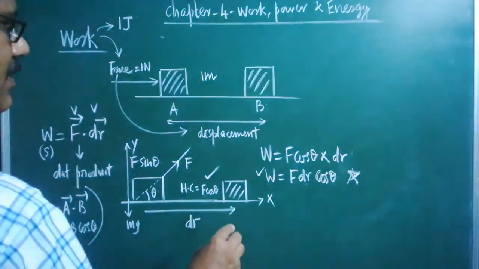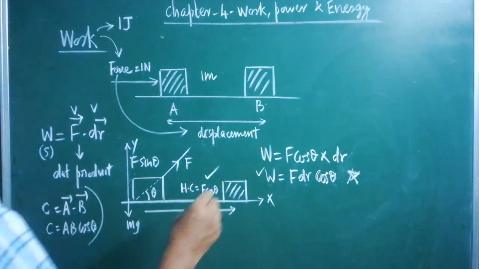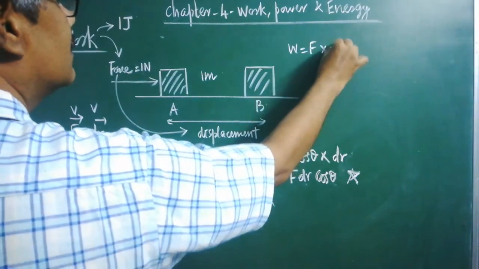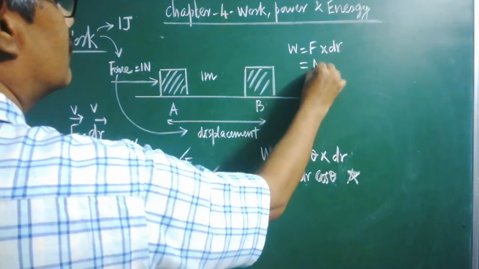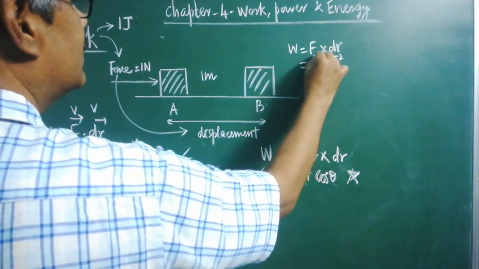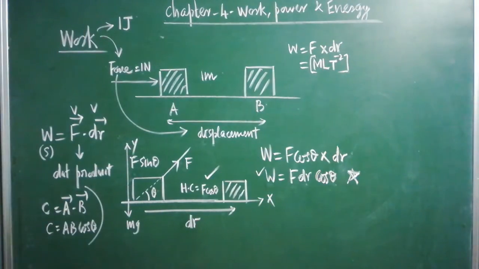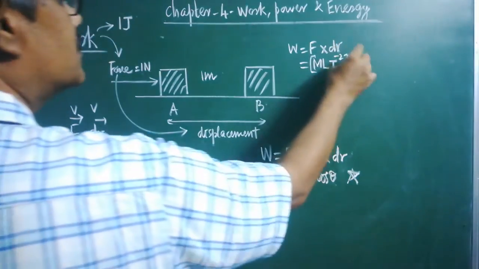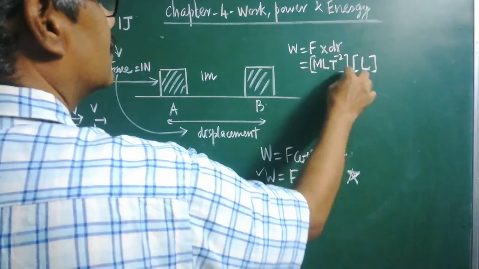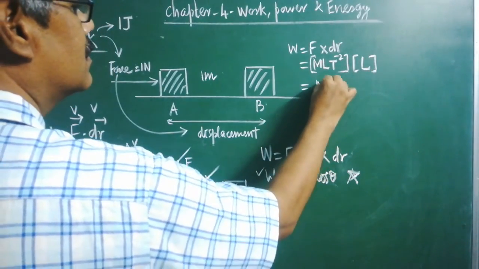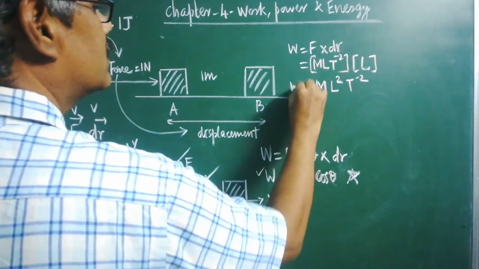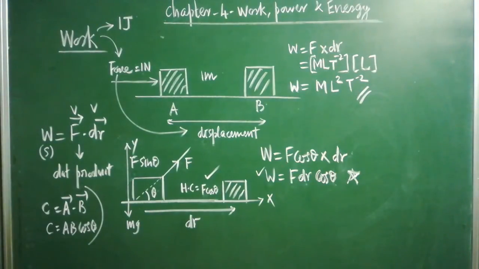Now I have to derive the dimensional formula for work done also. Just a few minutes back I told you that the fundamental formula for work done is force into displacement. The force dimensional formula is MLT power of minus 2. In the first lesson we learnt about dimensional analysis, and with the help of that I have written MLT power of minus 2. Displacement can be written as L, which is the dimensional formula for displacement. Now bring the L inside: ML square T power of minus 2. So this is the dimensional formula for work done. All the fundamental ideas about work done are given here.